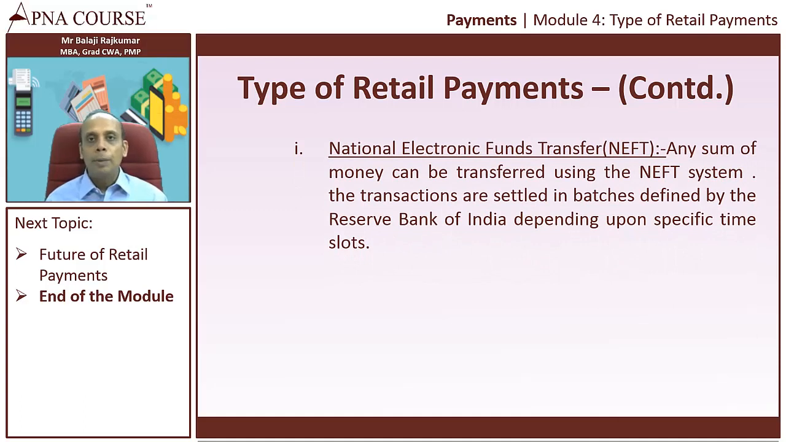And any sum of money can be transferred. It could be 100 rupees, it could be 1 lakh rupees. So any sum of money can be transferred. And the transactions are settled in batches. So RBI defines a time slot, and depending on the time slot, the transactions happen. For example, I give the instruction to the bank in the morning at 9 o'clock. So the funds will be transferred in the first batch. But if I give instructions to the bank at 3 o'clock, the next batch will be at 4 p.m. So the funds will be transferred only at 4 p.m.